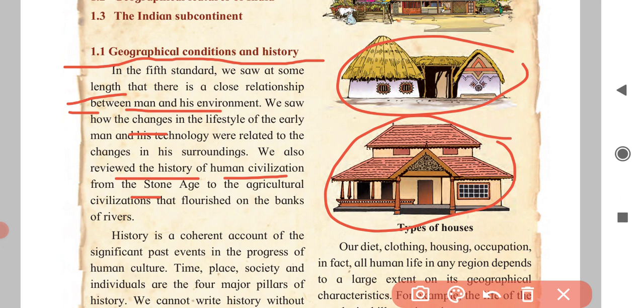So to do agriculture, man started to locate on the bank of rivers. If the river is nearby, they started to settle their community near the river, so the river can help them with their agriculture and help them get more crops. I hope you have understood this paragraph. Now we can turn to the next.